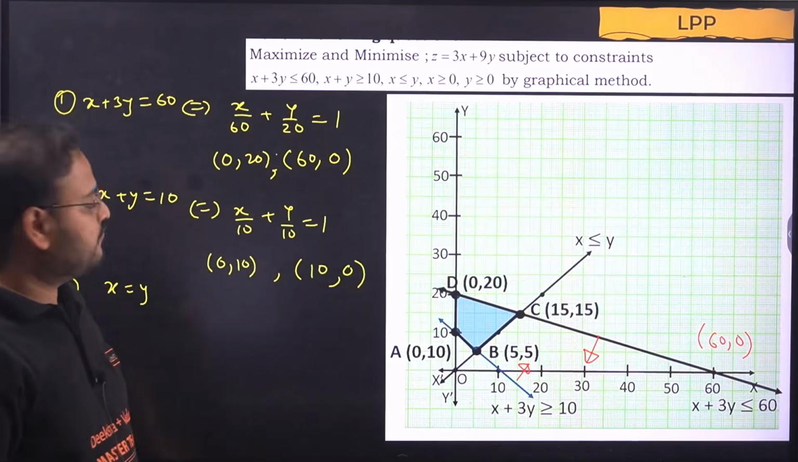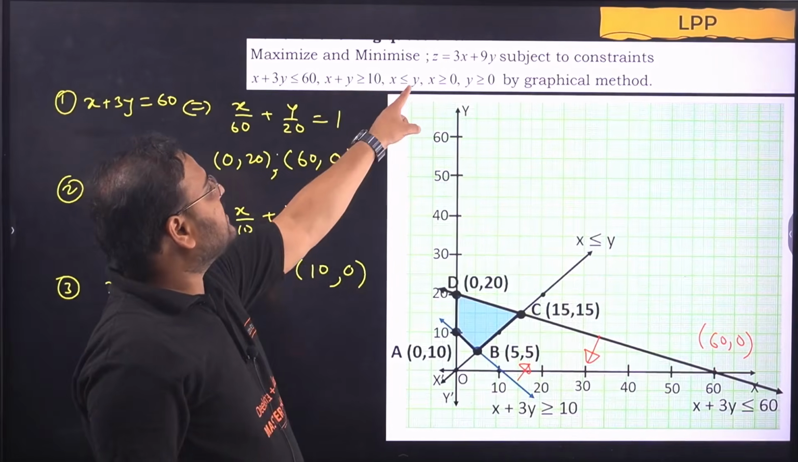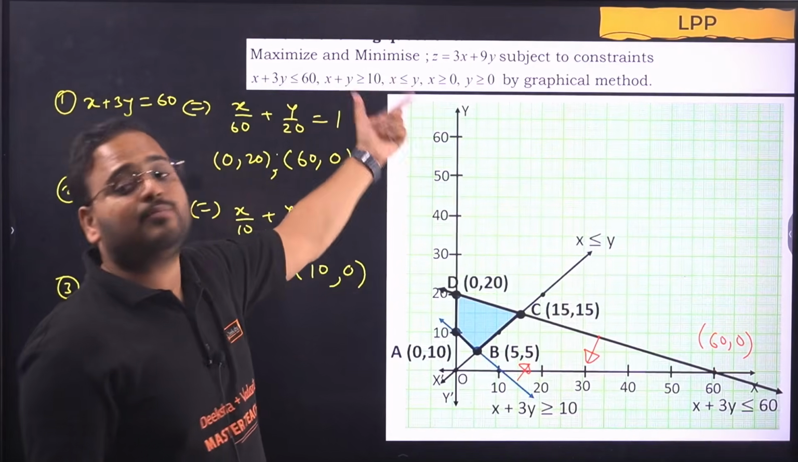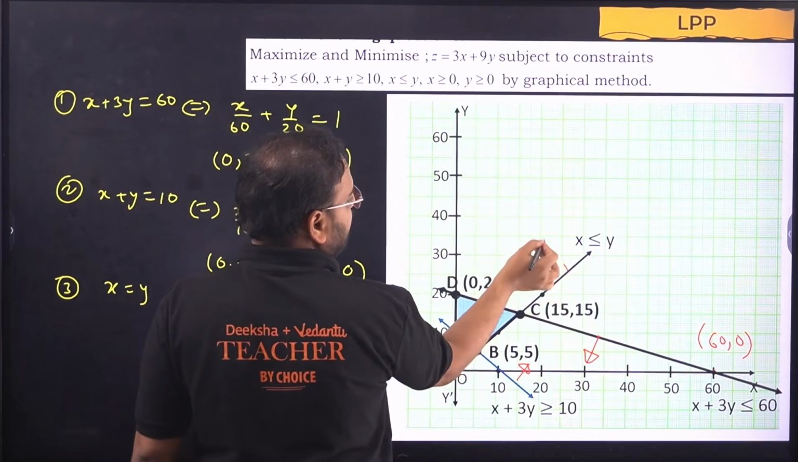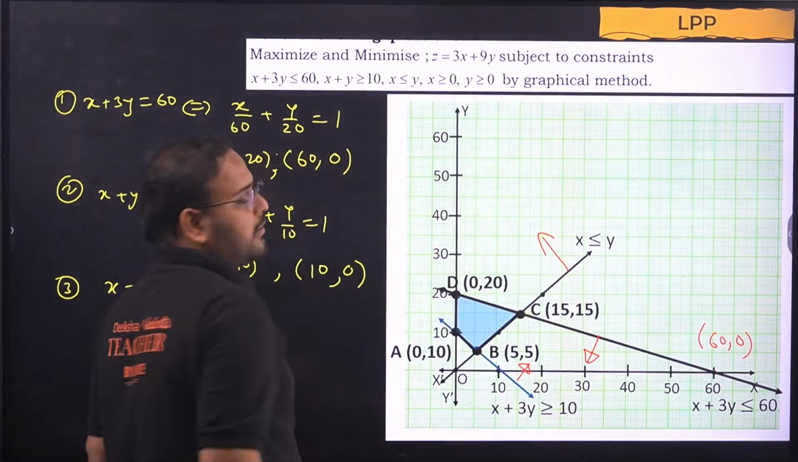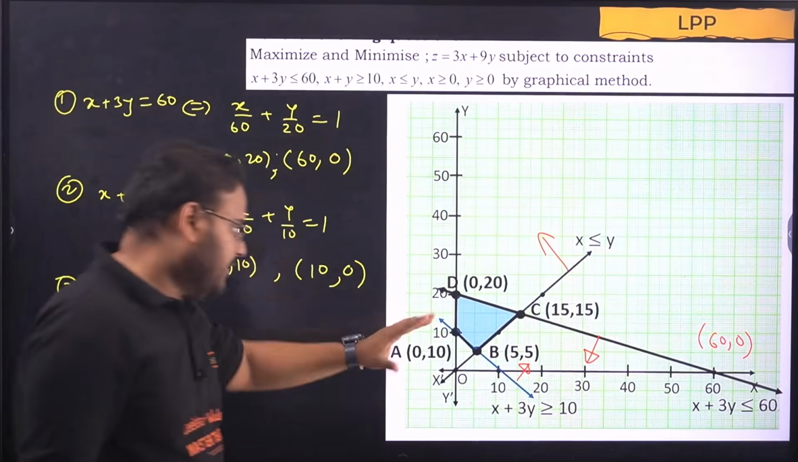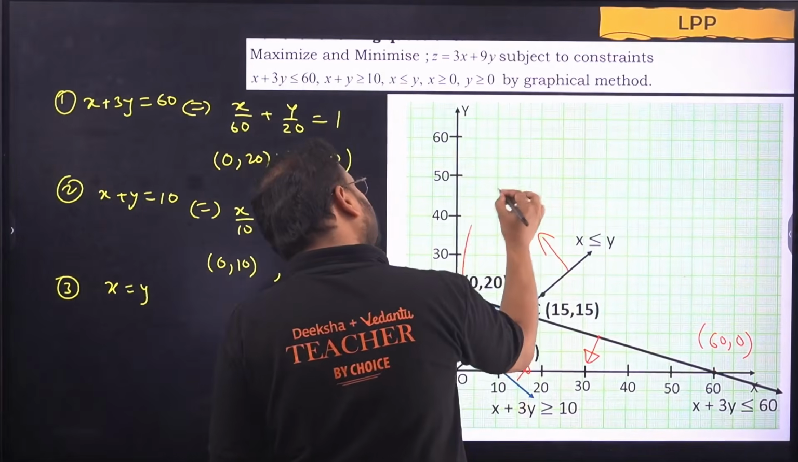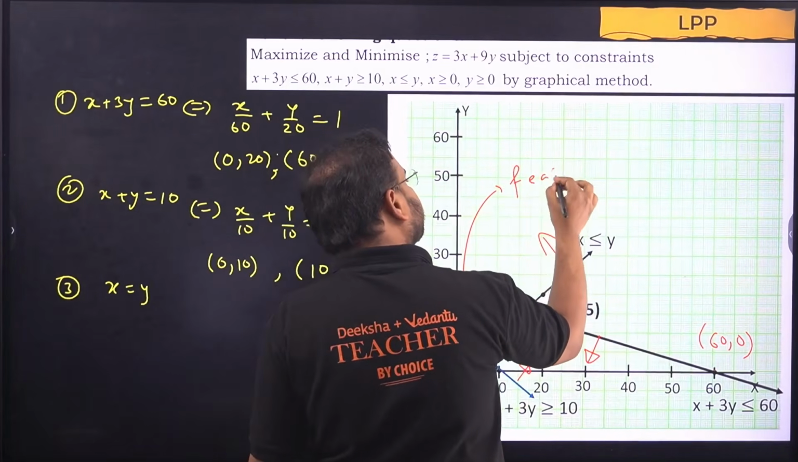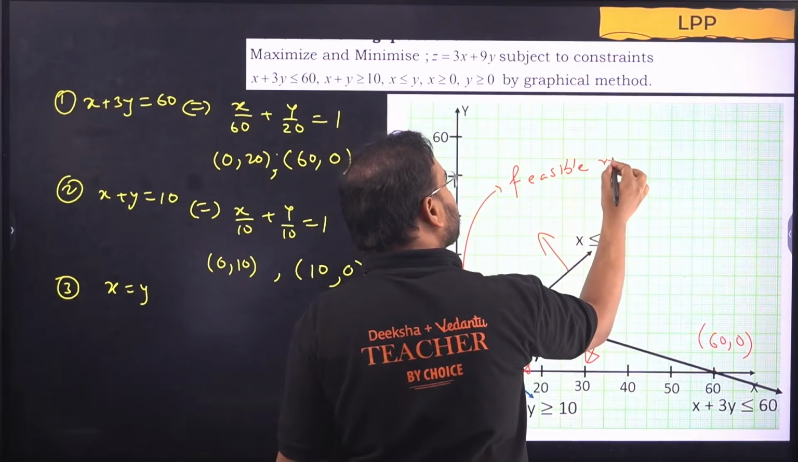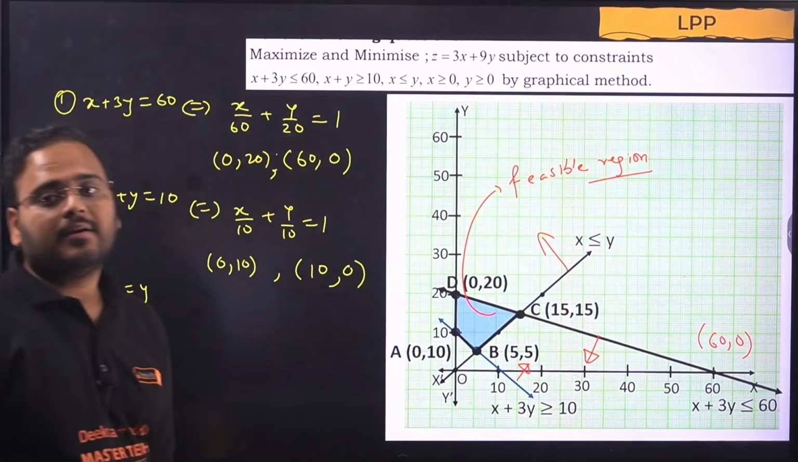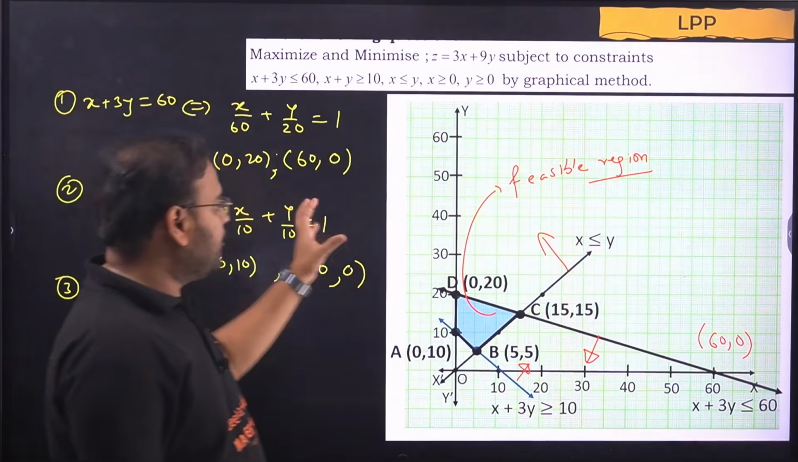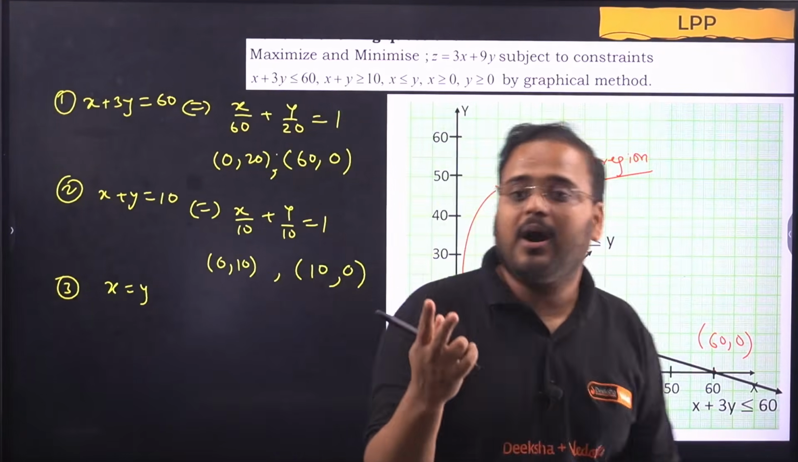Okay. Now it says x is less than y, means y is more than x. So I had to go, where is y? Over here. Y is more, means y is greater. So I'm going above. If you take all of them together, this becomes your feasible region. Okay. So you are finding these, plotting the curve carries 2 marks.